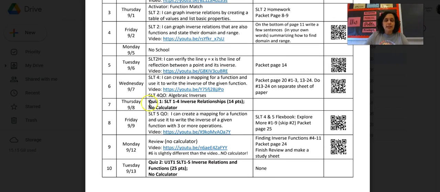There are the assessment dates, and whether it's no calculator. Since this doesn't say reassessable, there is no reassessment. Only specific quizzes have a requiz available. So if a quiz on their calendar does not say reassessable, there is no requiz.